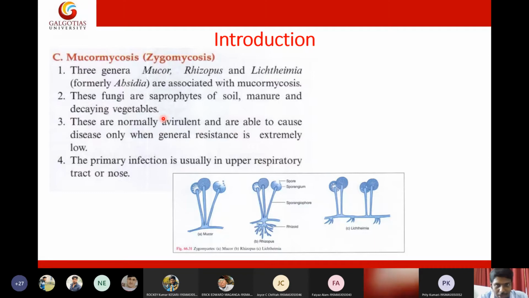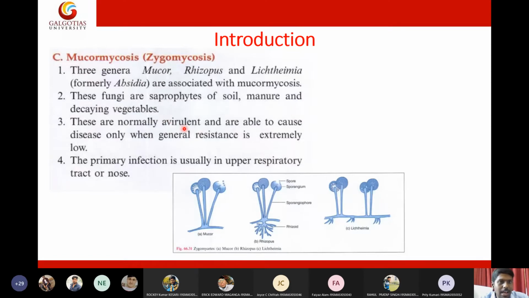So be cautious. Not only the mucor species, even Aspergillus. The common name for Aspergillus is bread mold. In bread, you will see black-colored fungus formation. That is Aspergillus, which is an opportunistic fungus. So don't underestimate these fungi. We don't know when we will get a severe infection. The common habitat of mucor is soil, manure, and decaying vegetables.